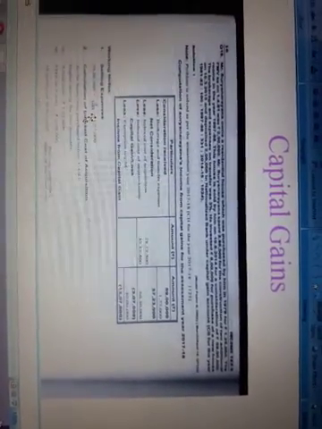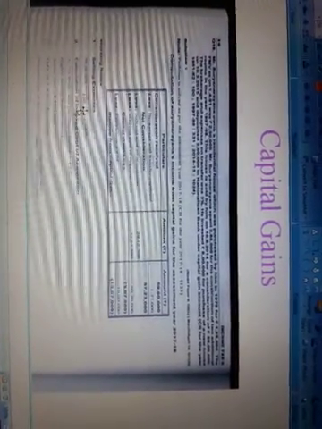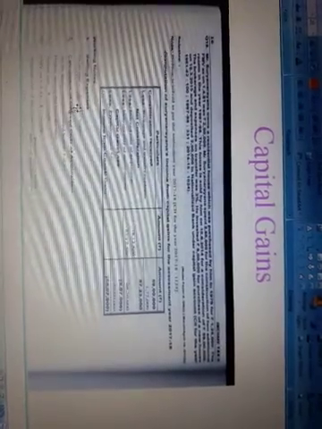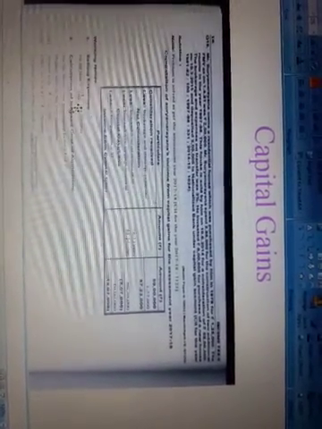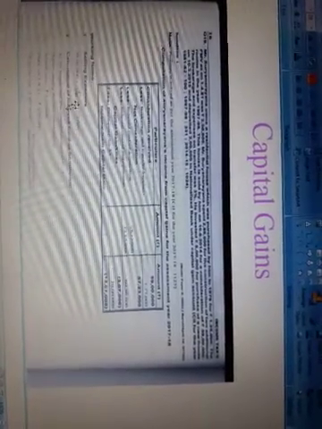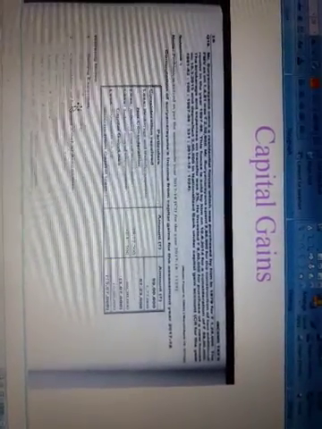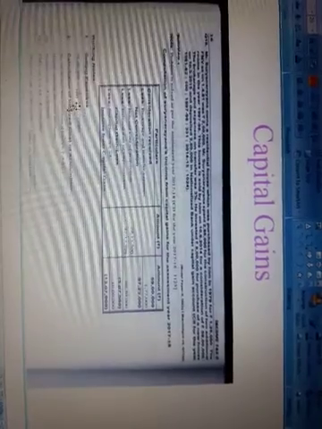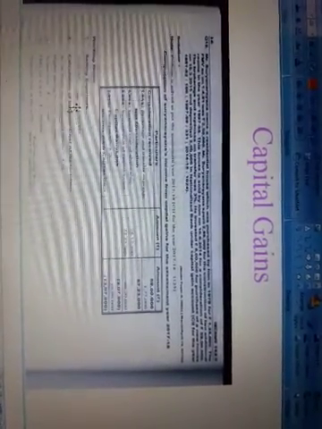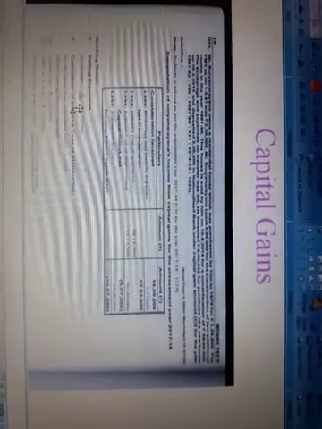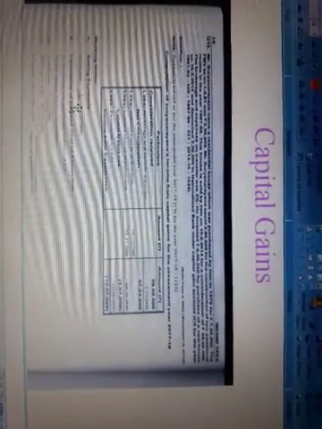Next, indexed cost of acquisition. Indexed cost of acquisition is nothing but the purchase value of your asset, in the current market scenario, 28 lakhs 12,500 rupees. Now again, the indexed cost of improvement.